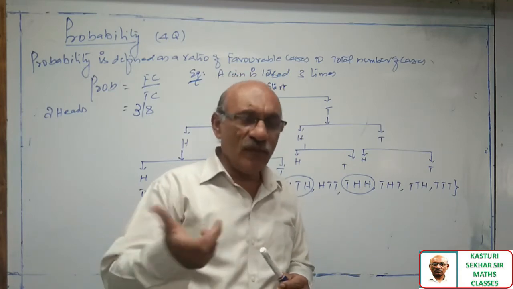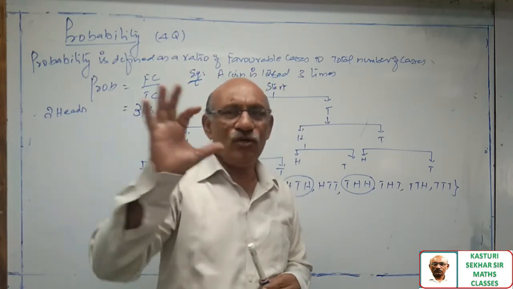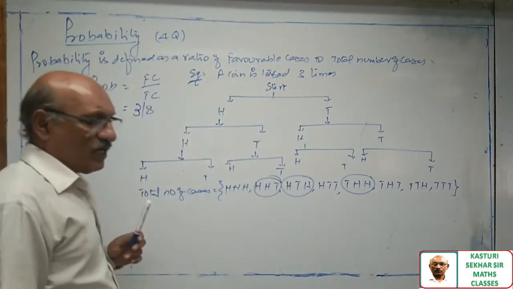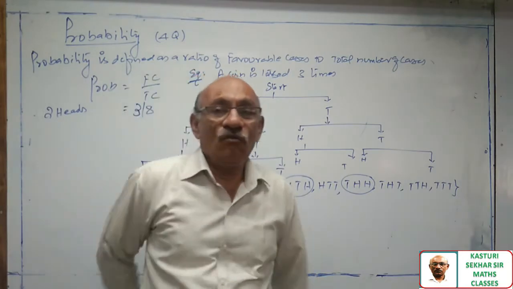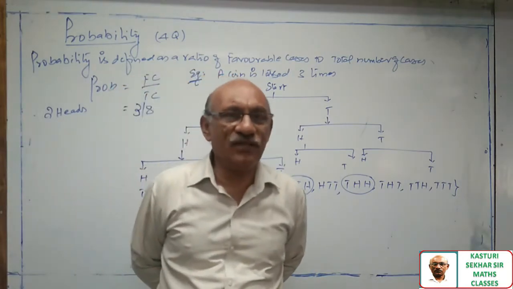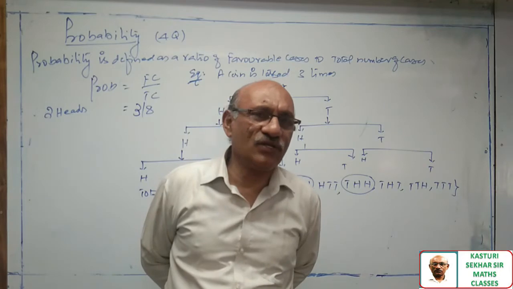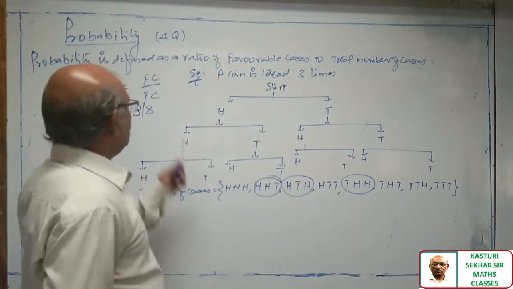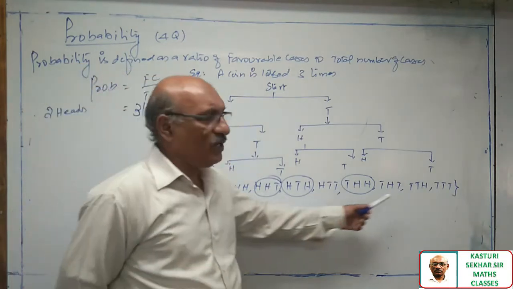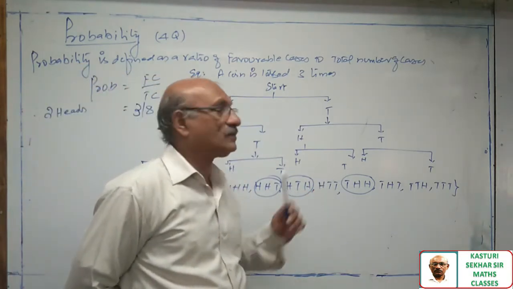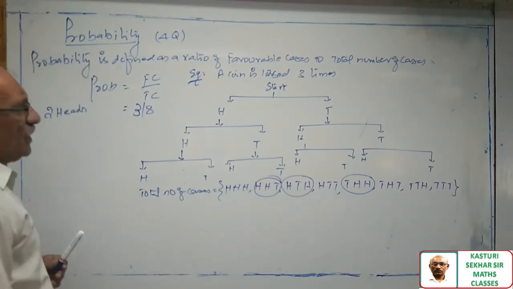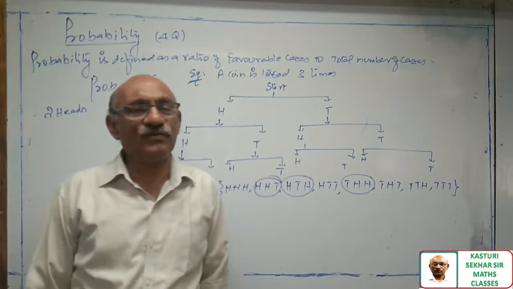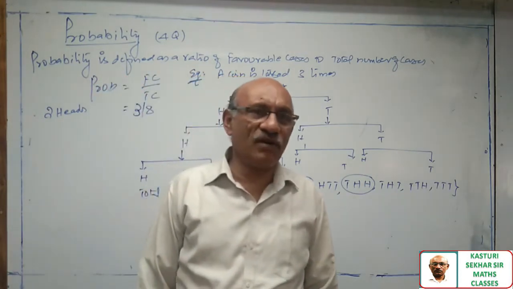So when you are doing a problem of probability, 2 numerical figures will come in front of you. One is favorable cases, another one is the total number of cases. It is easy for us to find favorable cases, because favorable cases are available only from the total number of cases. This is the simple definition of probability. It is a ratio of favorable cases to total number of cases.